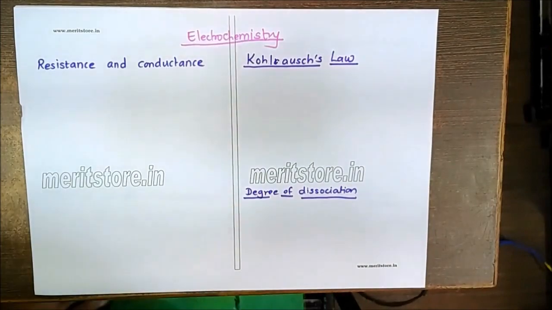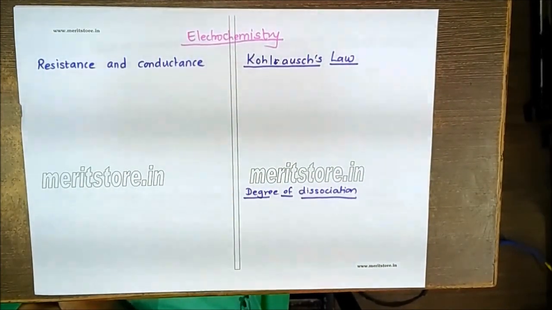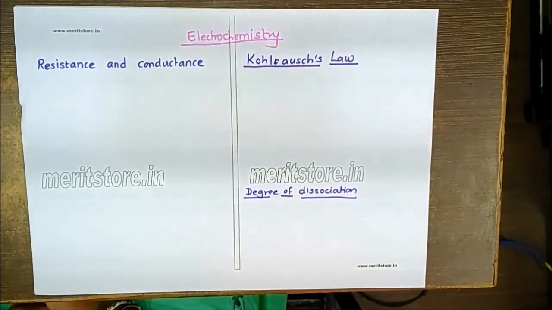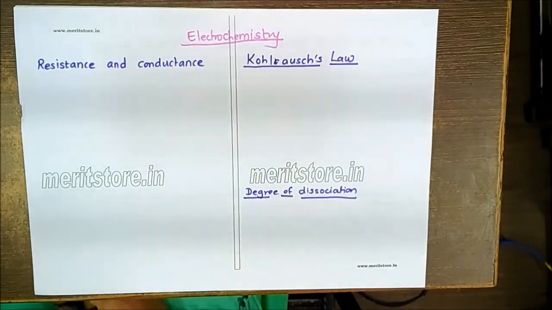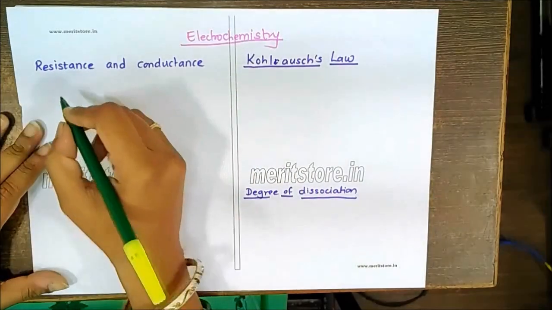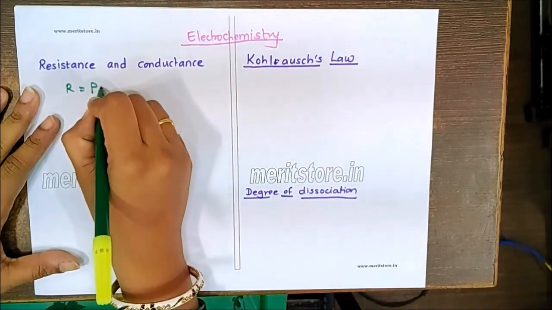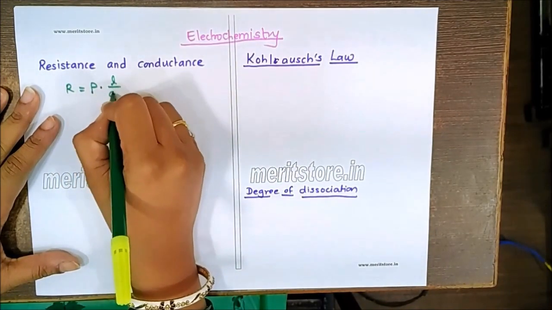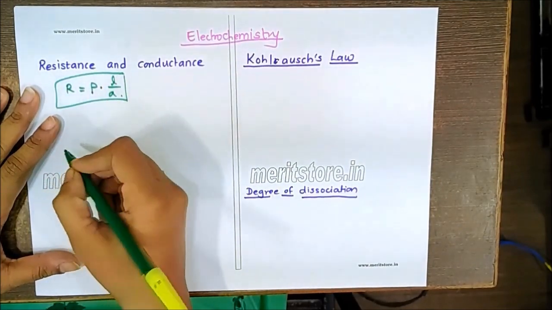Let us talk about the different important points related to electrochemistry. First of all, let us revise the formulae which we require for resistance and conductance calculations. First of all, resistance is equal to the resistivity multiplied by L upon A. Exactly the opposite formula you will get for the conductance.